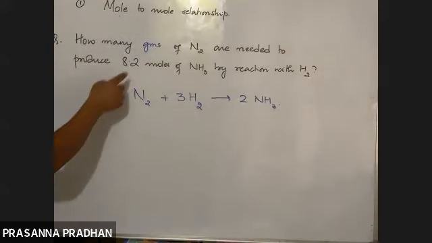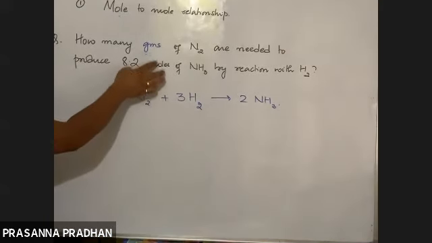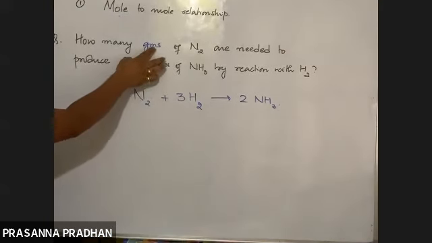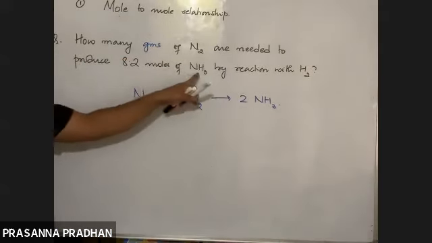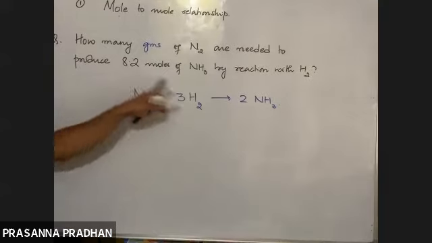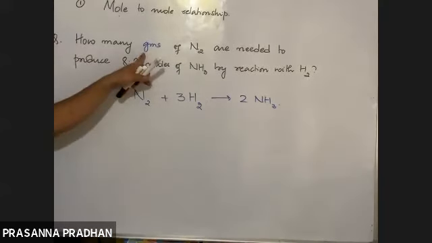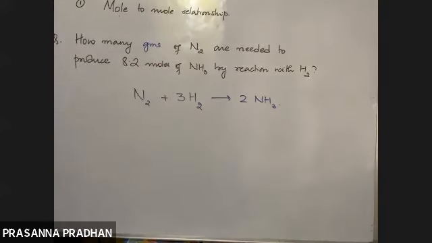So this is the relationship between mass and mole. Here ammonia is expressed in terms of moles, and you need to find out the number of grams of nitrogen. Earlier it was a mole-mole relationship, now it is a mass-mole relationship. We have to find out the mass of nitrogen.